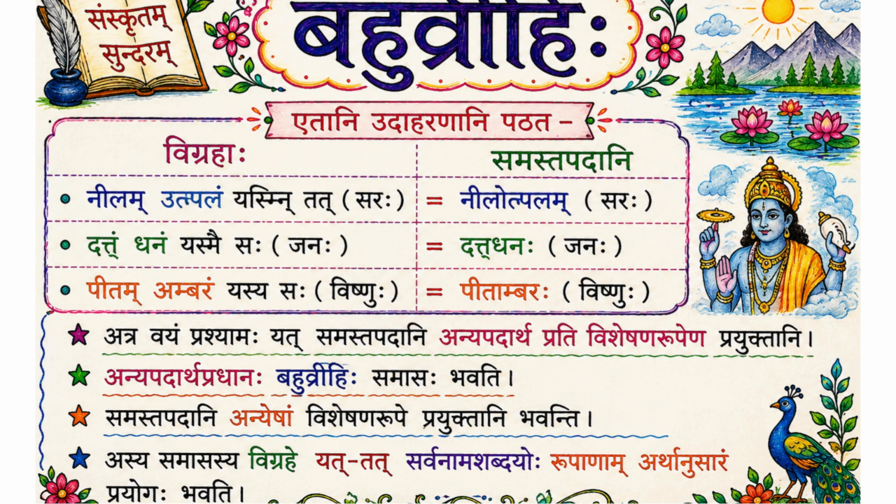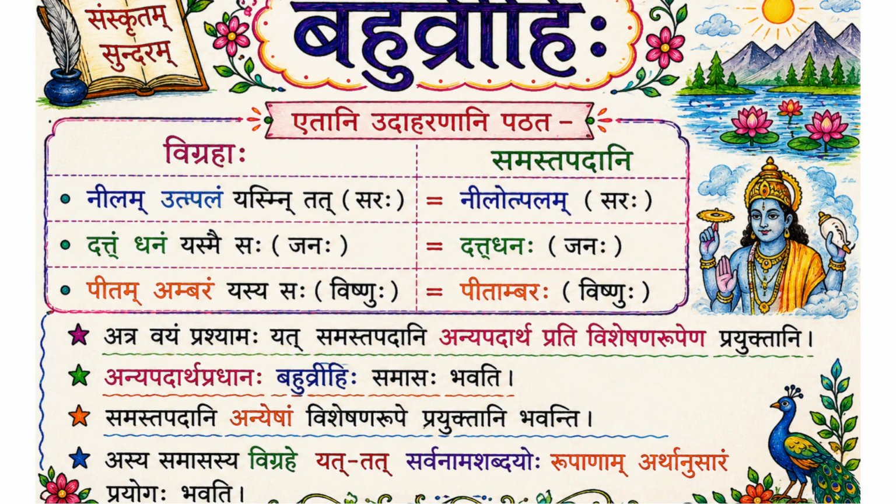Yasmai Saha, because we are talking about the person for whom the money was given. Datta Dhanaha Janaha. Dattam Dhanam Yasmai, for whom, Saha. For example, Datta Dhanaha Janaha Adhavat. So who ran away? Janaha Adhavat. Kidrishaha Janaha Adhavat. Datta Dhanaha Janaha Adhavat. That is Dattam Dhanam Yasmai Saha.